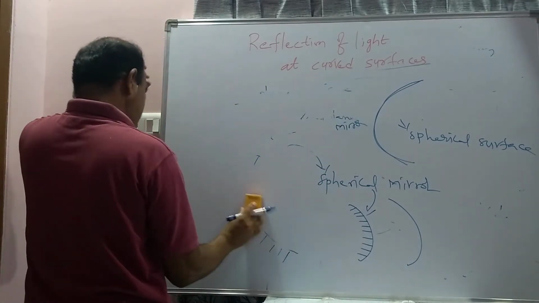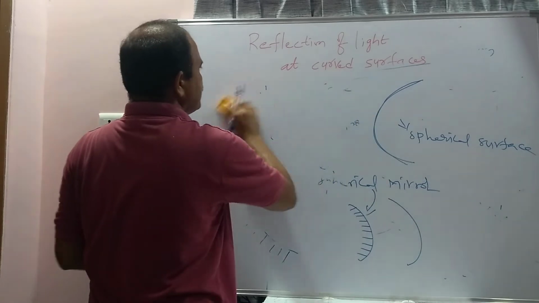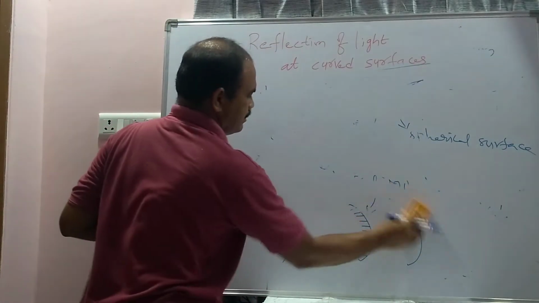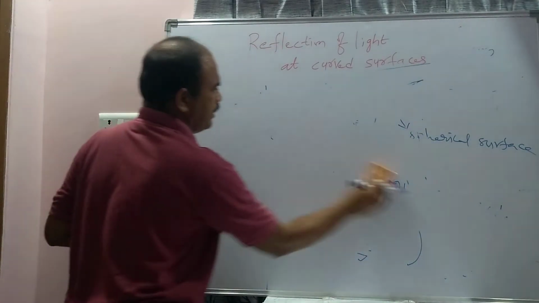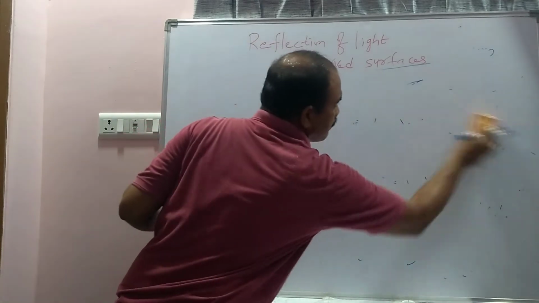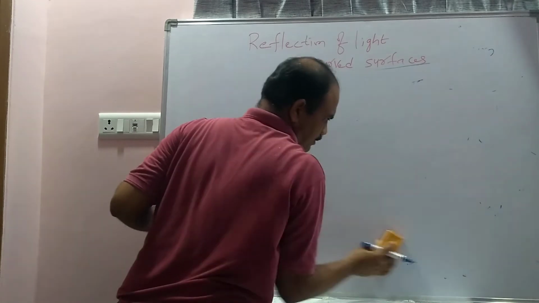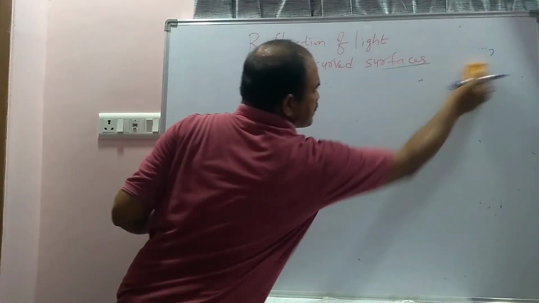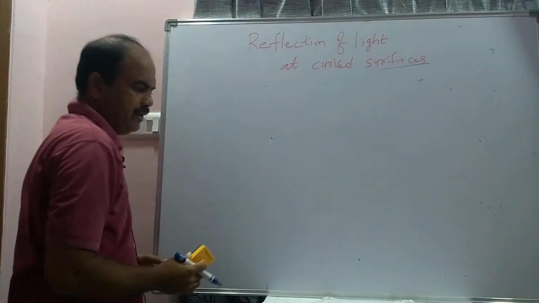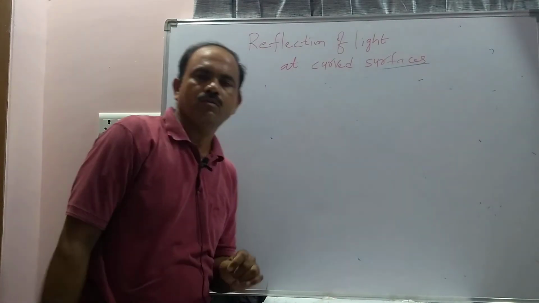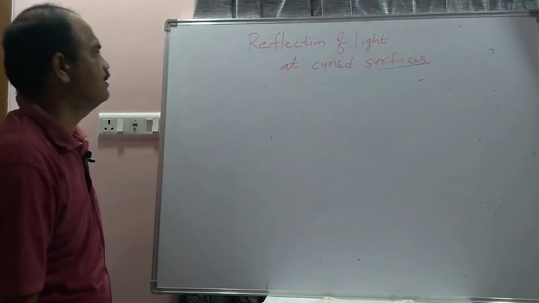And next, we come to what is the incident light or incident ray, and what is the reflected ray, and what is the angle of incidence and what is the angle of reflection. After that, what are the laws of reflection.